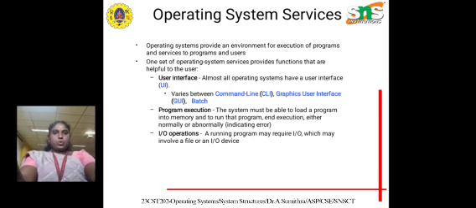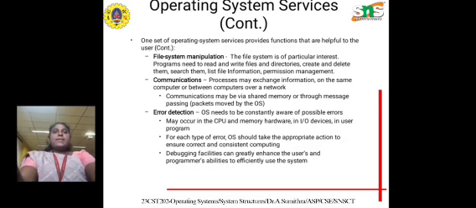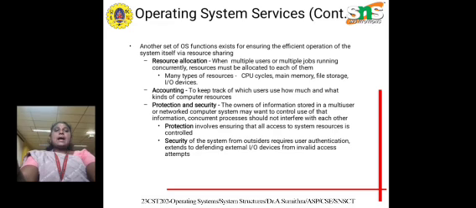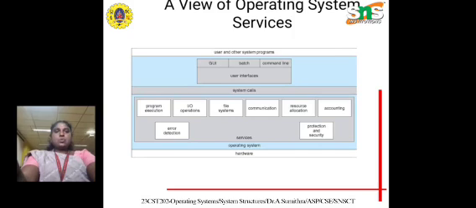and input and output operations. The basic functions that help users carry out operating system services are file system implementation, communication, error detection, resource allocation, accounting, and protection on basic network security, and so on.